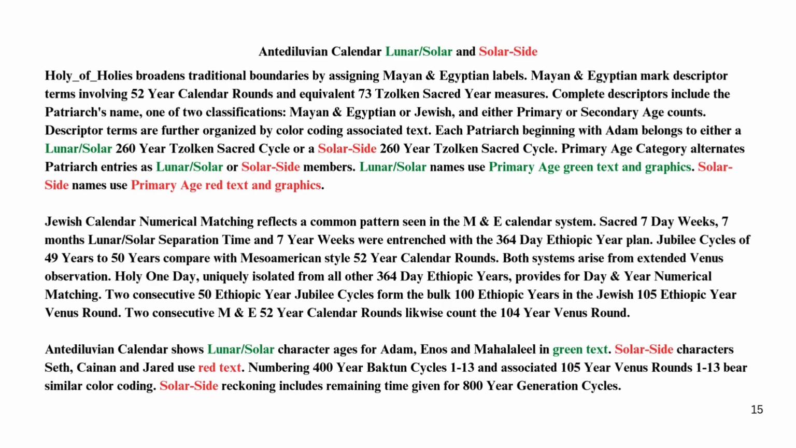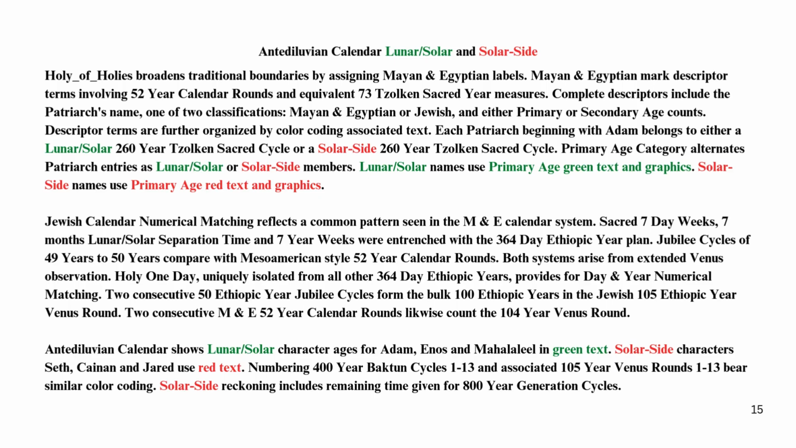Sacred 7-day weeks, 7 months lunar, solar separation time and 7-year weeks were entrenched with the 364-day Ethiopic year plan. Jubilee cycles of 49 years to 50 years compare with Mesoamerican-style 52-year calendar rounds. Both systems arise from extended Venus observation. Holy 1 day, uniquely isolated from all other 364-day Ethiopic years, provides for day and year numerical matching. Two consecutive 50 Ethiopic year Jubilee cycles form the bulk 100 Ethiopic years and the Jewish 105 Ethiopic year Venus round. Two consecutive M&E 52-year calendar rounds likewise count the 104-year Venus round.